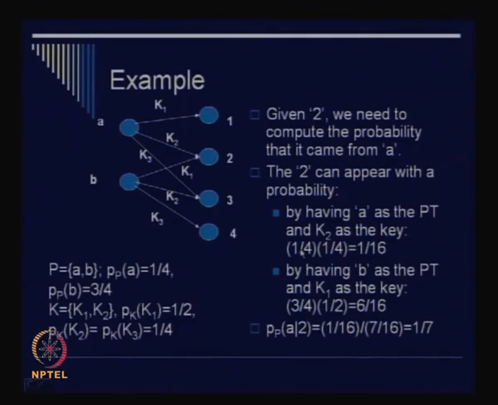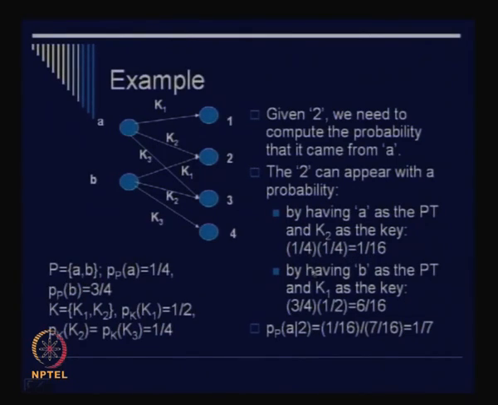So what is the probability? We know that we can multiply the probability of the plain text and the key because they are independent. So it is the product of 1 by 4 and 1 by 4, and it works out to 1 by 16. You understand that? Because the probability of occurrence of A is 1 by 4 and K2 as the key is also 1 by 4. So you multiply them, it is 1 by 16.